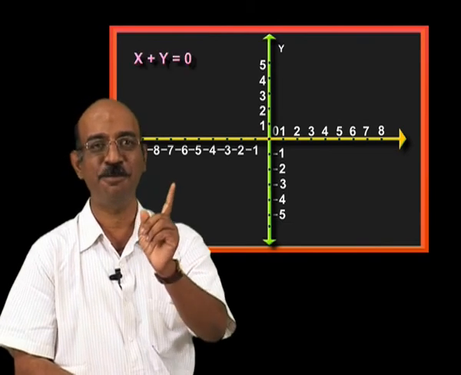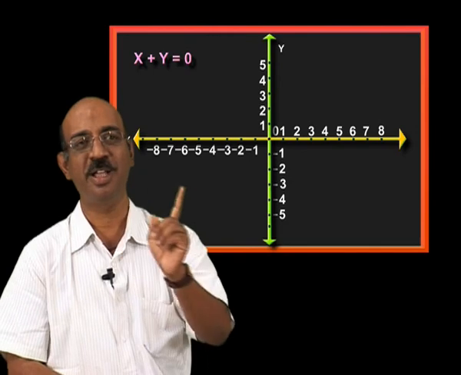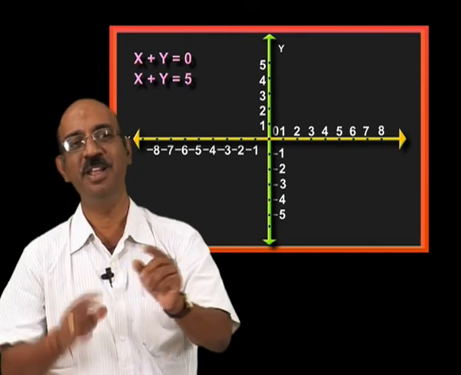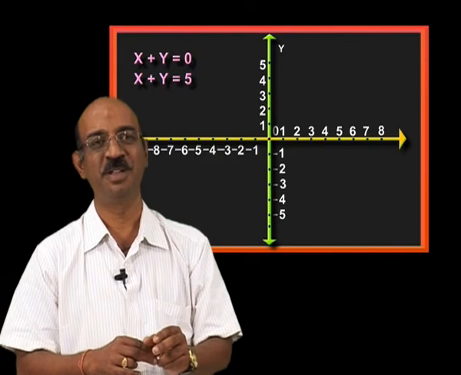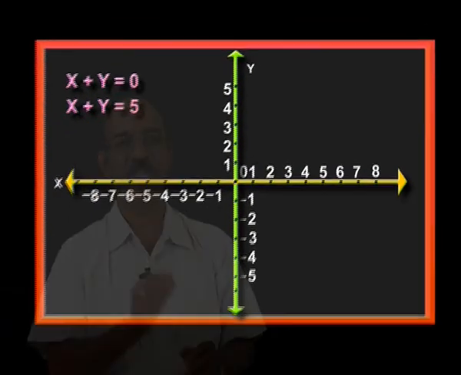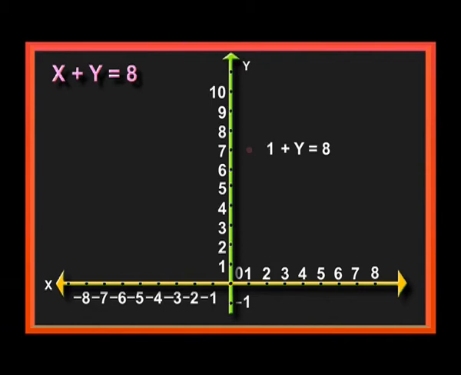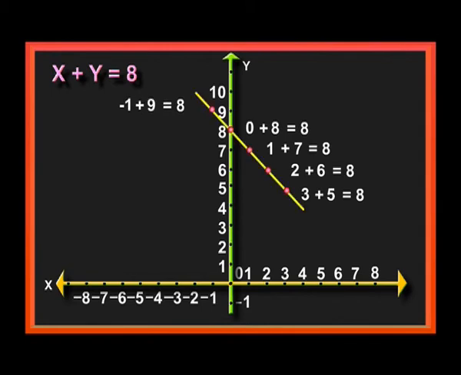If you take x plus y is equal to 0 or x plus y is equal to 5, that is a linear equation with two variables. I will tell you one example. x plus y is equal to 8. x value is 1, y value is 7. x value is 2, y value is 6. x value is 3, y value is 5. x value is 0, y value is 8. x value is minus 1, y value is 9. If you draw the line, that is also a straight line, have you noticed or not, it is an inclined line.